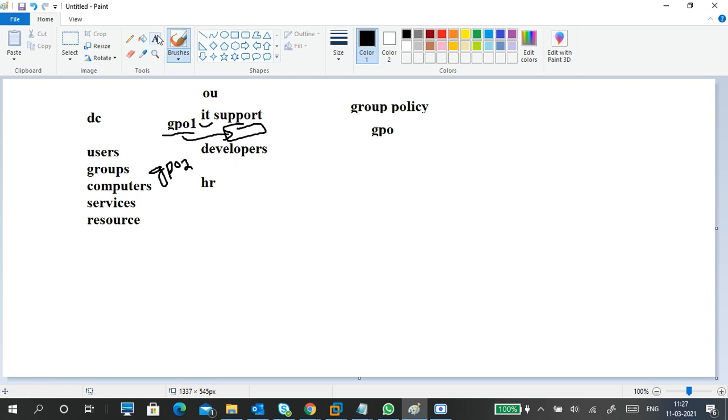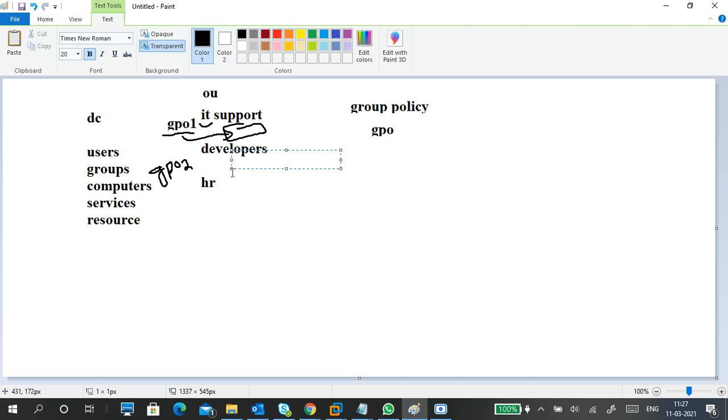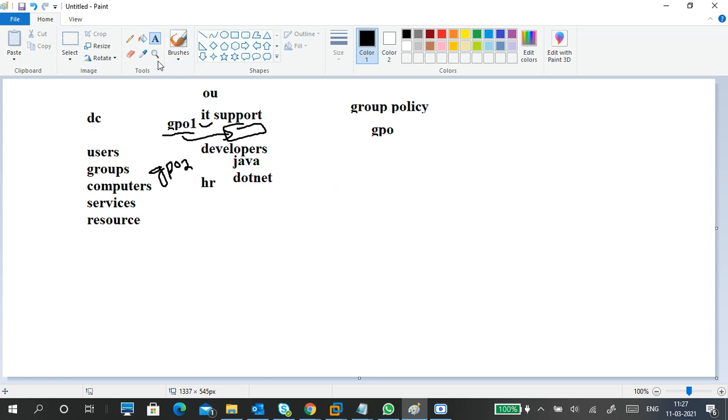and in developers I have different accounts. For example, Java is there. I'm putting only .NET. Two sub OUs are there. For example, I applied this GPO2 on Java only. It means the Java sub container, the users in that Java sub OU, will be affected with these settings.